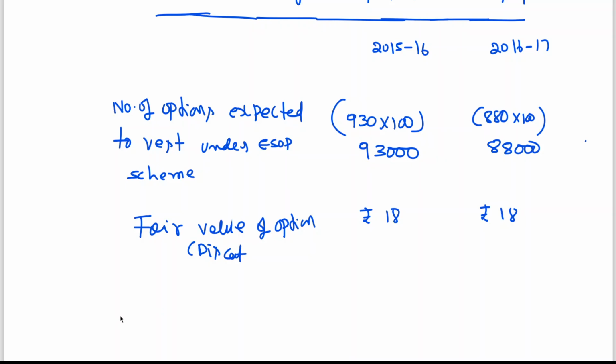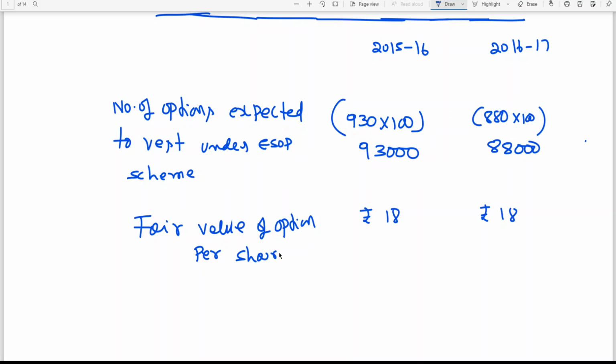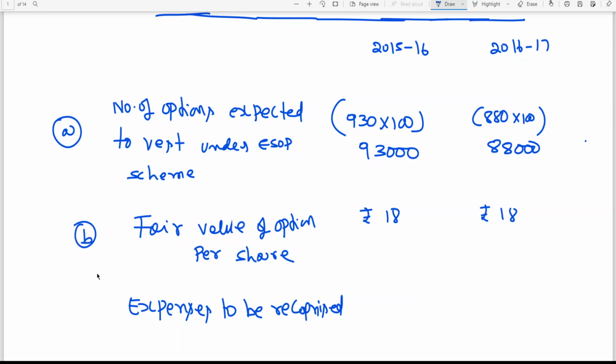Next, fair value of option per share. Then expenses to be recognized is equal to A into B.